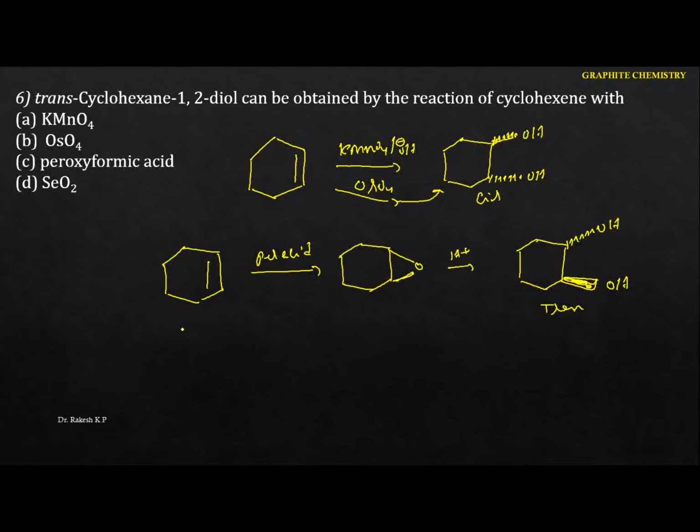But whenever it reacts with selenium dioxide, this is the most important question related to the alkenes part. Whenever selenium dioxide reacts with alkenes, it undergoes oxidation at the allylic positions, and here the OH will be allylic to the double bond. Hence in this case the trans-cyclohexane-1,2-diol can be obtained by the reaction of cyclohexane with peroxyformic acid. Not only this one, it may be any per acid, you are going to get the trans. In this case the option is C.